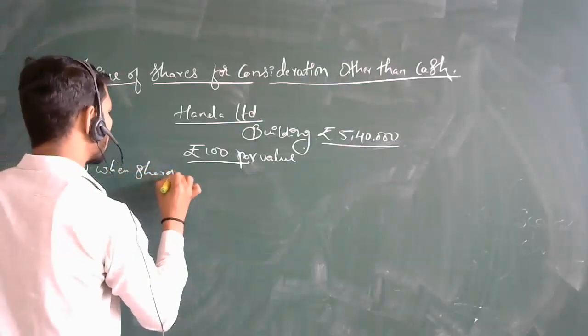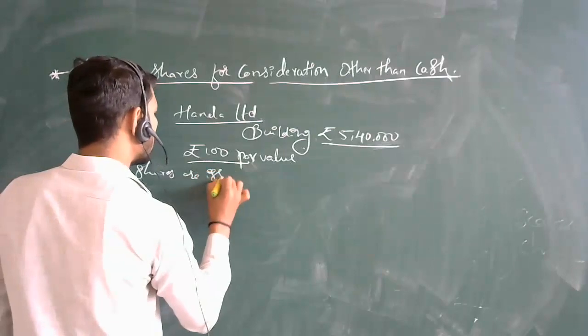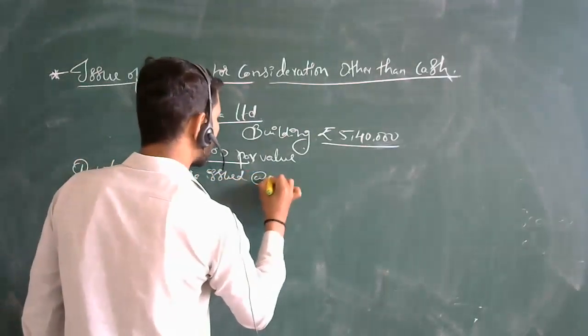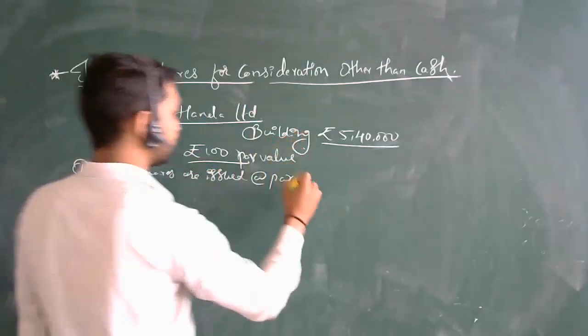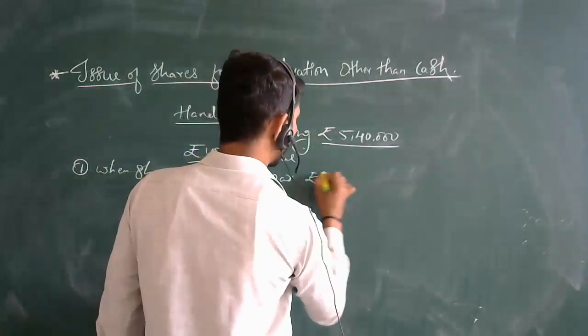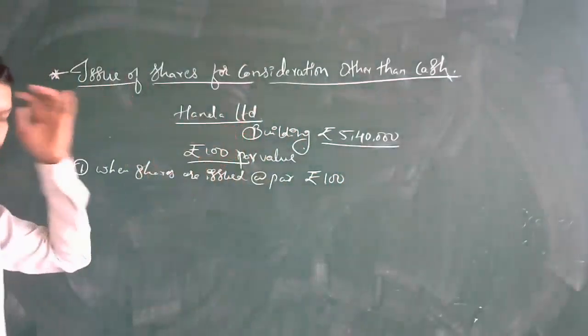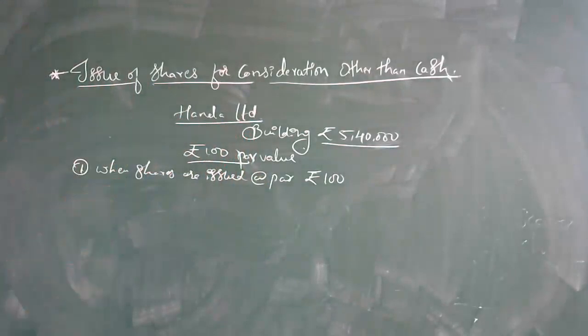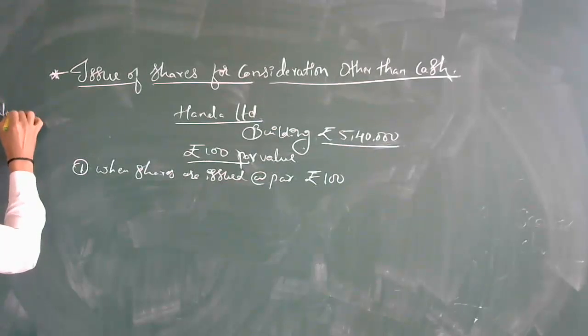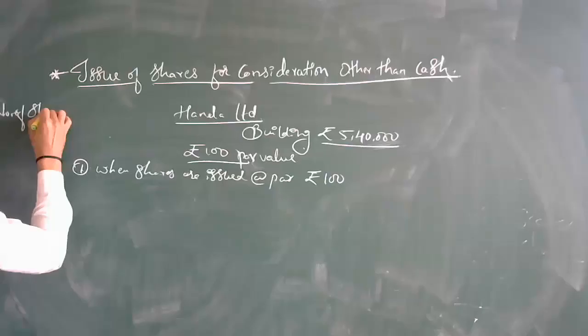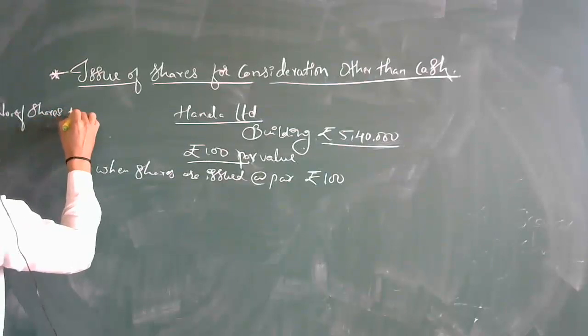Par value means rupees 100. Now, using the formula, I will write it on the side here: number of shares to be issued.